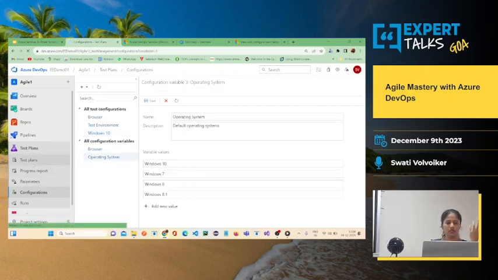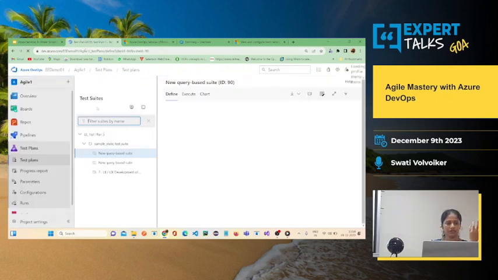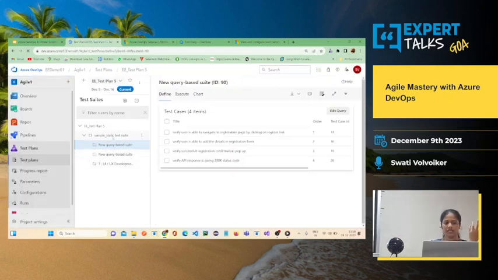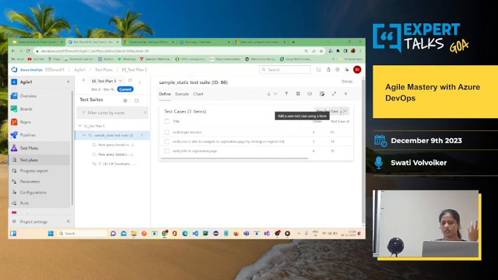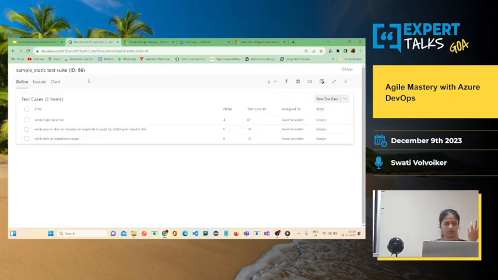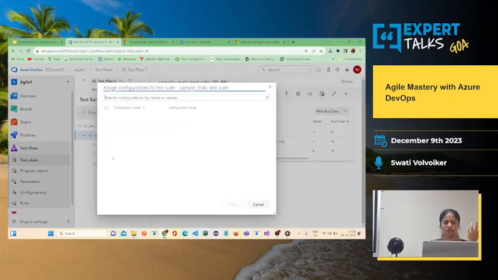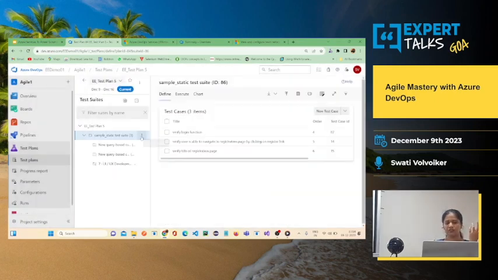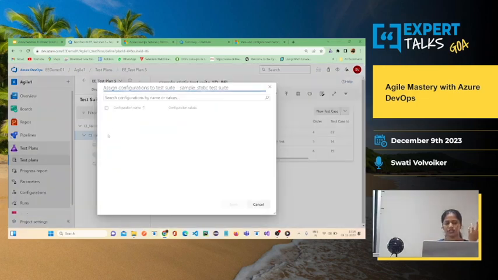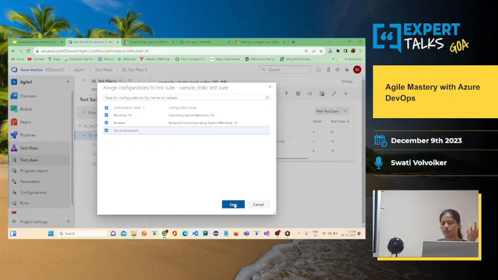Okay, now let me go to the test plan here. Let me select one of the test suites that I have created. Here you get an option called assign configuration. Under assign configurations, I went here and selected assign configuration. So here you can choose your configurations. Let me select all three configurations.